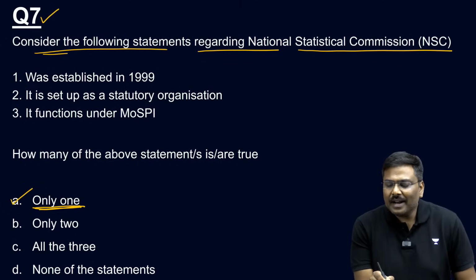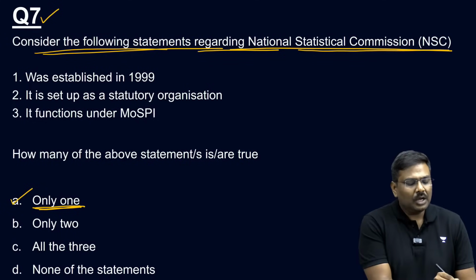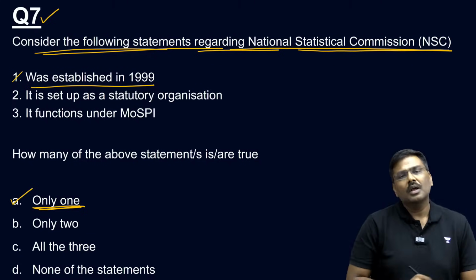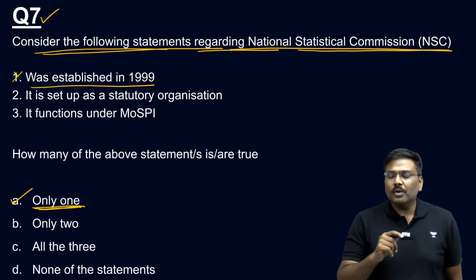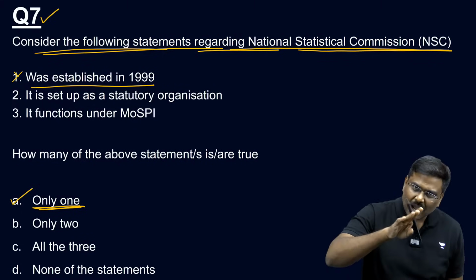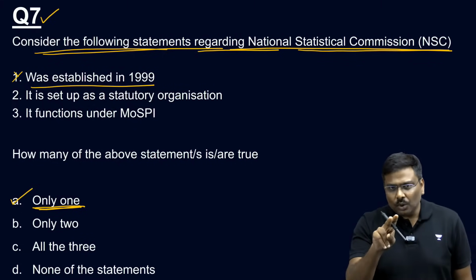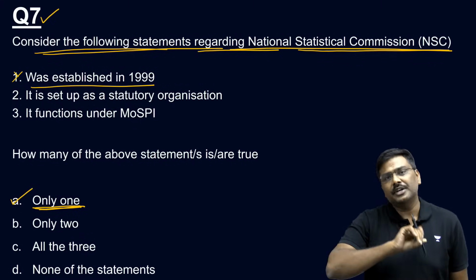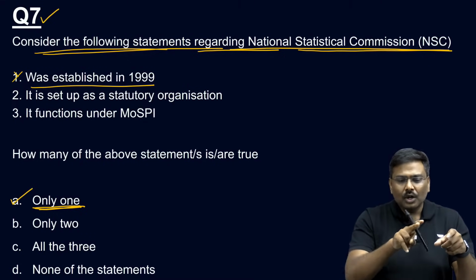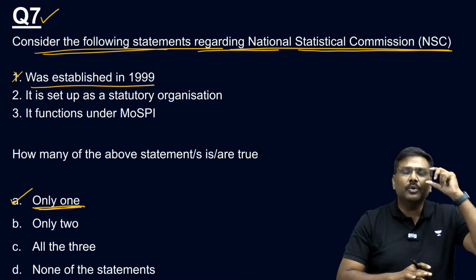Consider the following statements regarding National Statistical Commission. It was established in 1999. Statement is wrong. NSC was established in the year 2005. It was approved by the cabinet. In the year 2006, it was actually constituted. Is it okay? 2005 approved by the cabinet, 2006 constituted.